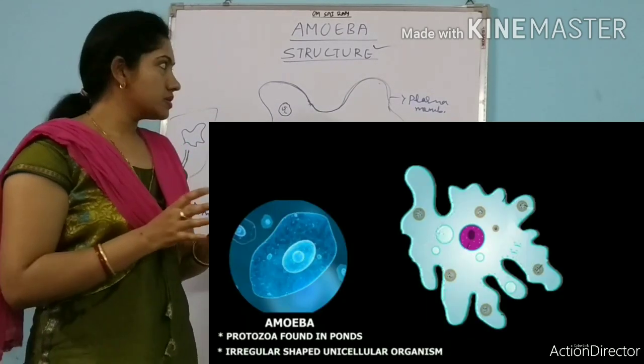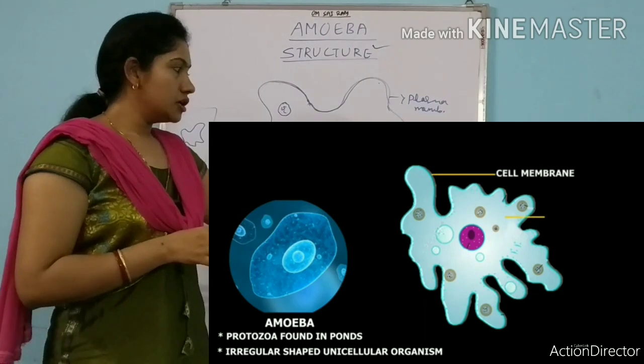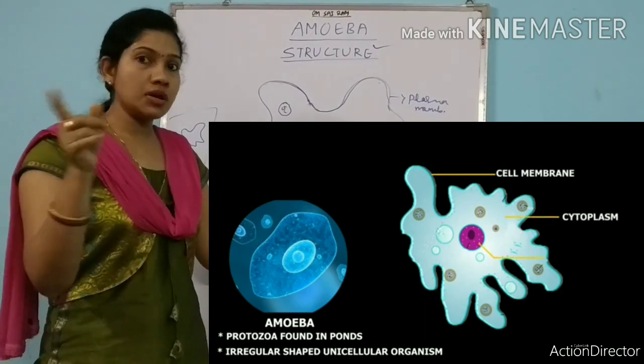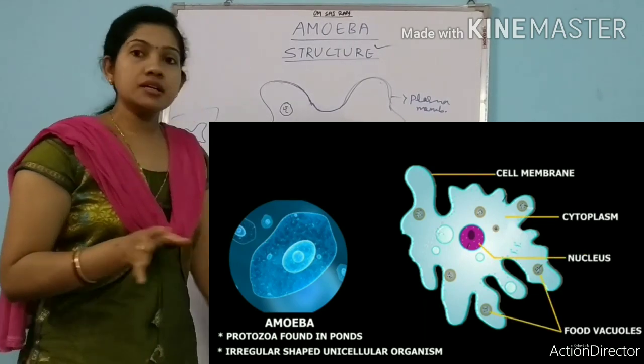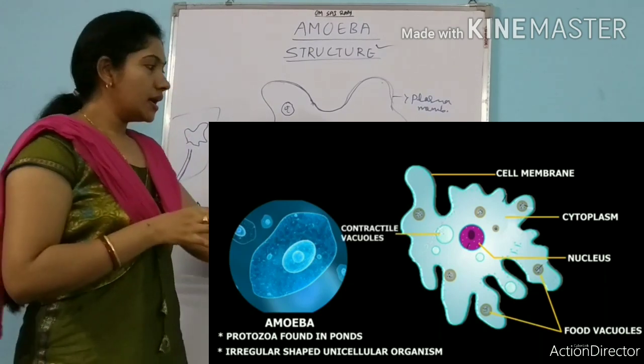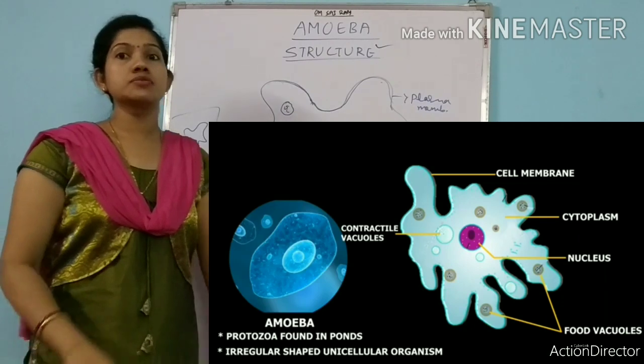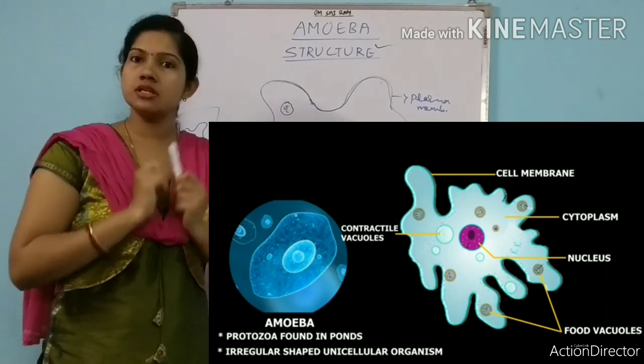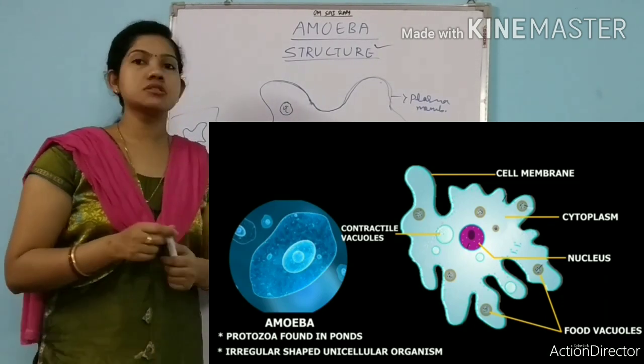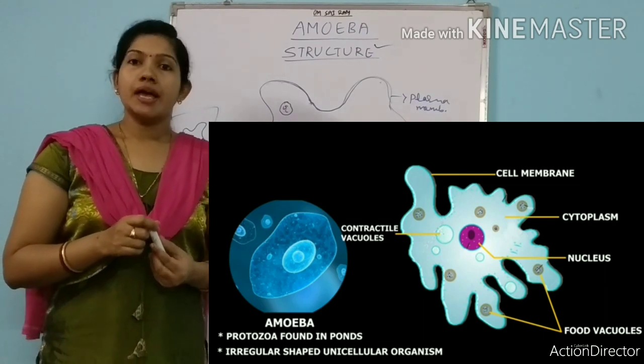So this is the general structure of amoeba. Again, I am repeating: plasma membrane, nucleus, a well defined nucleus. That's why it is a prokaryote. Contractile vacuole which stores water, food vacuole which stores food, and pseudopodia which helps in locomotion along with capturing its food. So this is about the structure of amoeba.